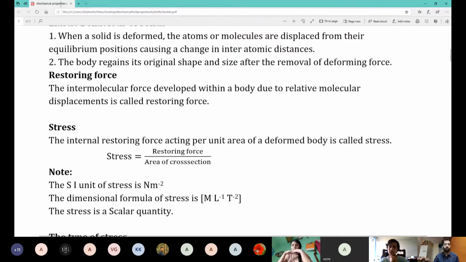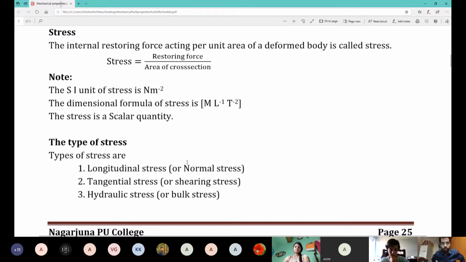Okay. Now, next types of stress. This is where we come across 3 types of stress, strain, and 3 types of elastic moduli, what I like to call it. Elastic moduli, very important things. Now we will define 3 types of stress: longitudinal, tangential, or hydraulic. You'll call it longitudinal stress or normal stress, whatever. Tangential or shear stress or shearing stress, same thing. Hydraulic or bulk or volume stress, same thing. There are 3 things. Now just understand these 2 are kind of one-dimensional. This is 3-dimensional, kind of.